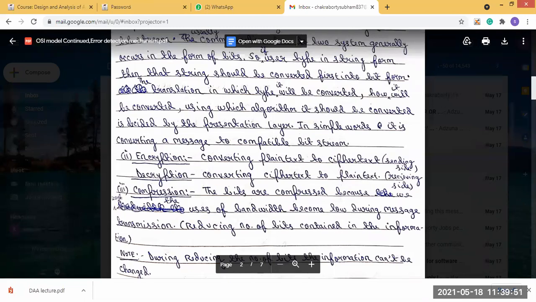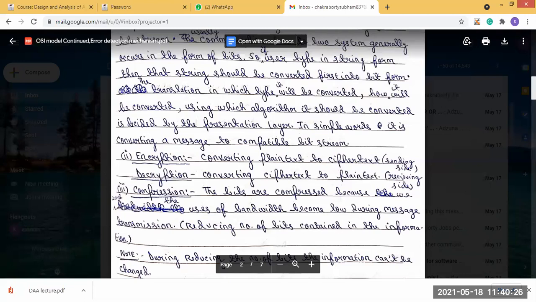So that's why the compression technique is used. But while reducing the number of bits, you should keep in mind that the information cannot be changed. The information must be the same as it is, but only the bits are compressed. Clear? So these are the functions of the presentation layer. The presentation layer works like this. These are basically the three functions of the presentation layer.